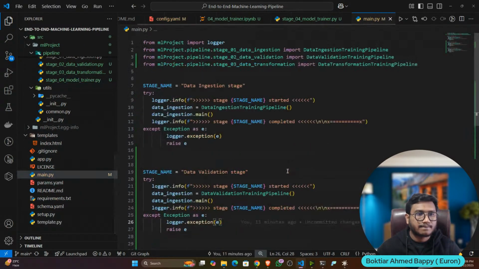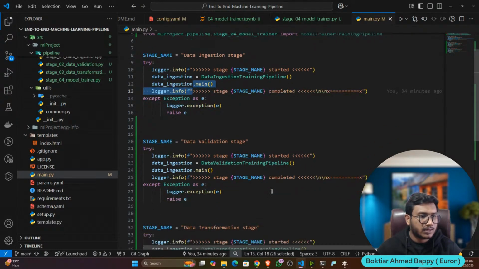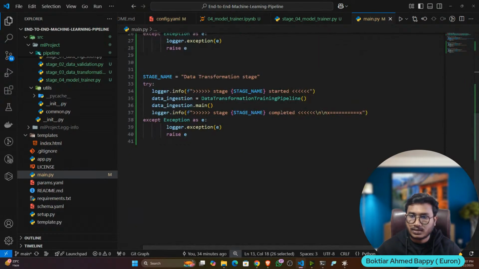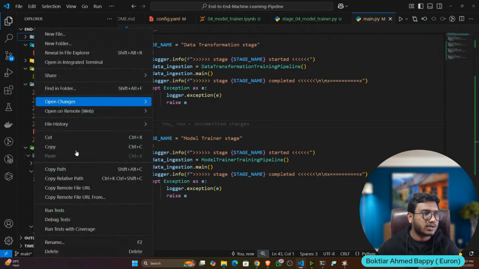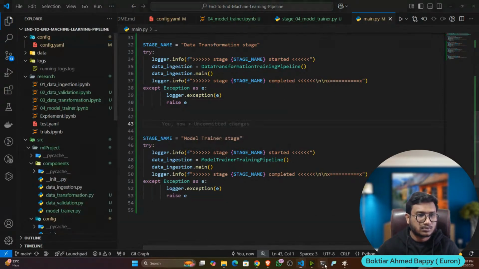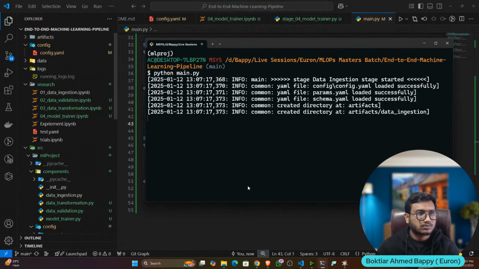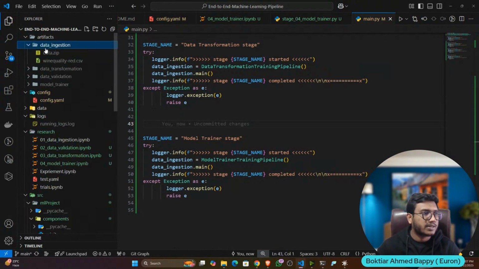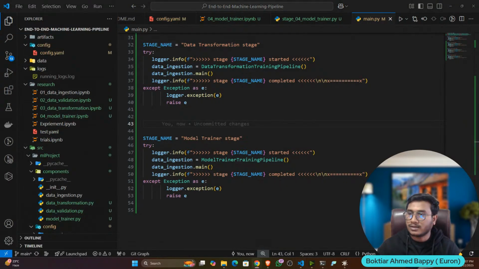So main.py, import model trainer pipeline. Okay. Then I will initialize my model trainer. Now we can test. So let's delete the artifact. Done. Now if I open the artifact, data ingestion done, validation done, transformation done, model trainer is also done. Okay, it's working fine.